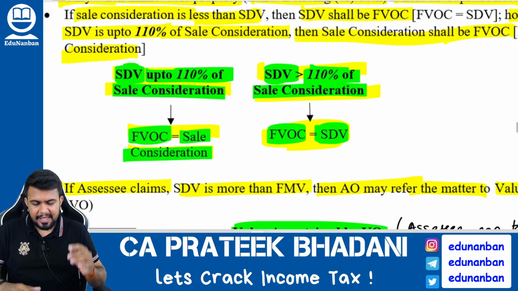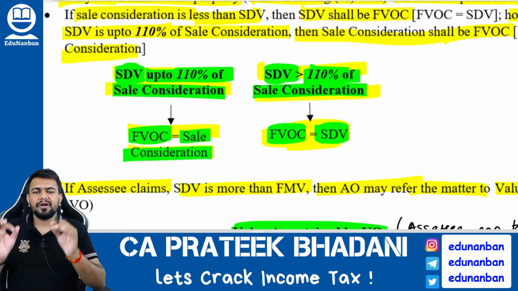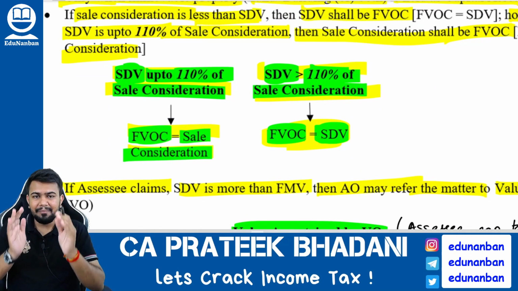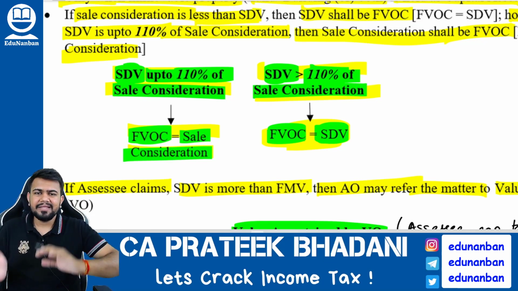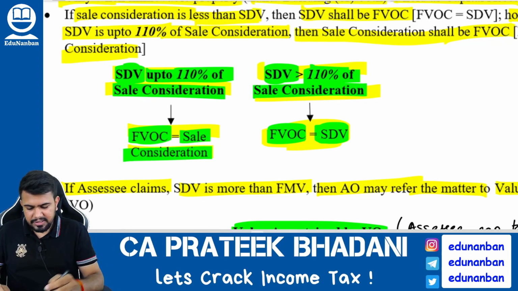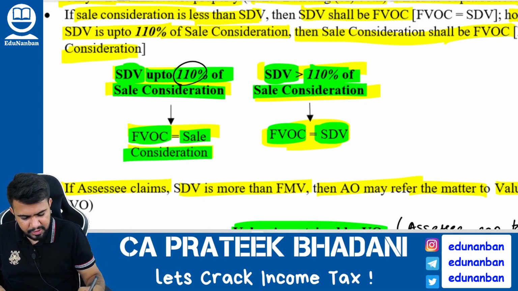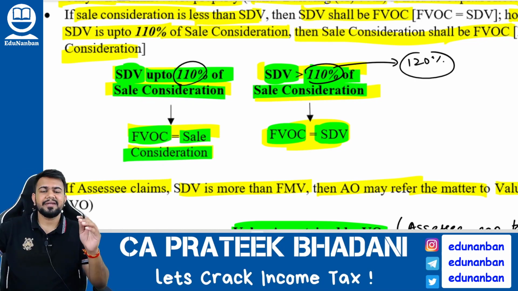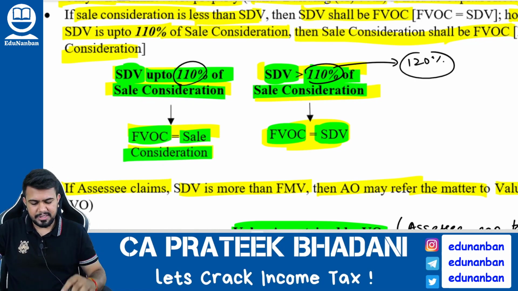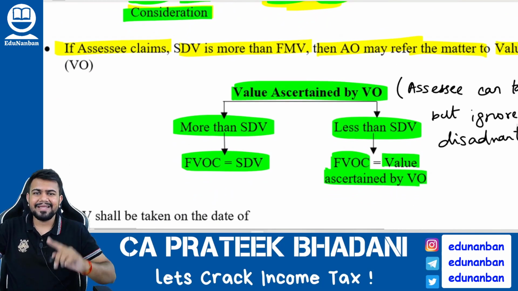Listen here. If it is a case of 43CA, it means a builder is having the stock as immovable property, and if the builder is selling the stock, then instead of this 110%, you can take 120%, where the builder is selling his stock.